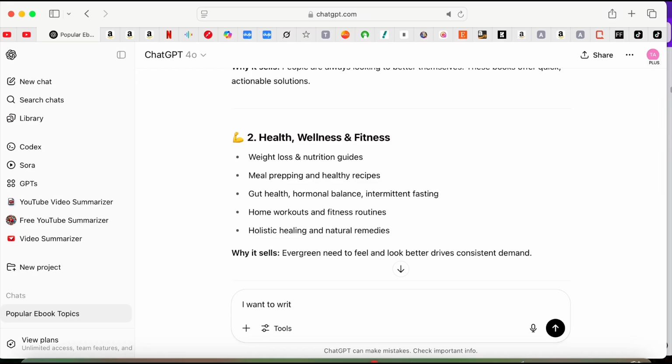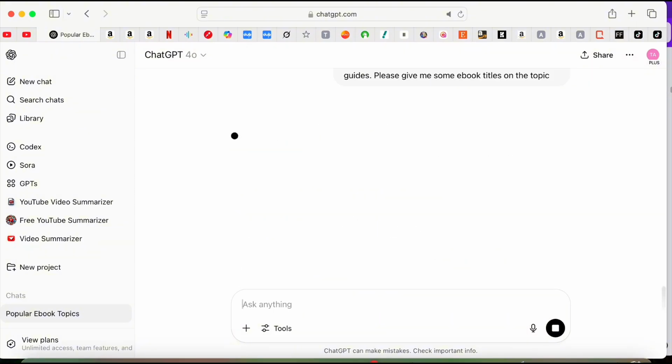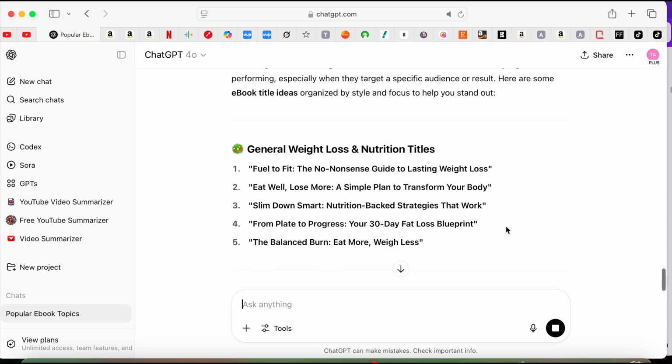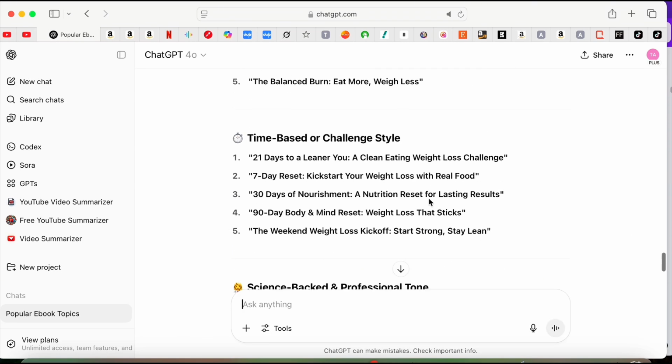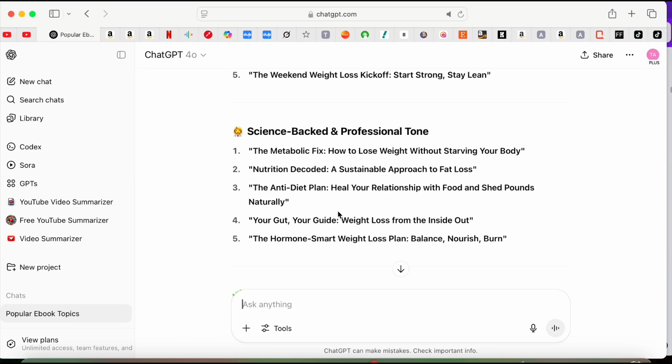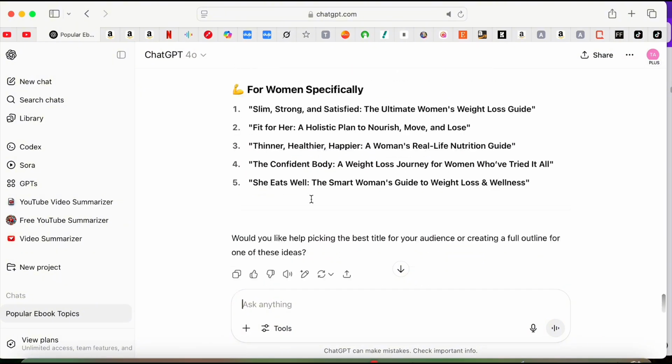Now, moving on to the second part, which is to write our ebook, we're going to continue with ChatGPT. So after going through the ebook topics that ChatGPT gave me, I'm going to select one, and in this case, I'll focus on weight loss and nutrition. So I'll say I want to write an ebook on weight loss and nutrition. Please give me some ebook titles on the topic. So ChatGPT is going to generate these topics, and you want to go through, select the best topic that speaks to you.